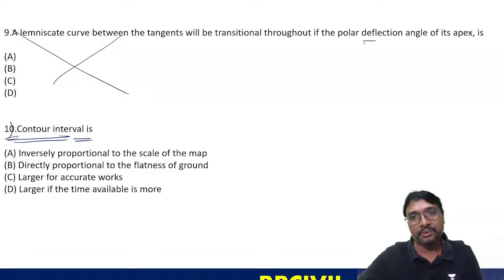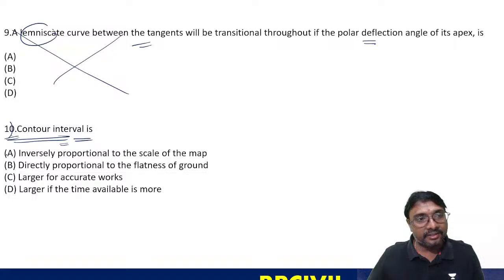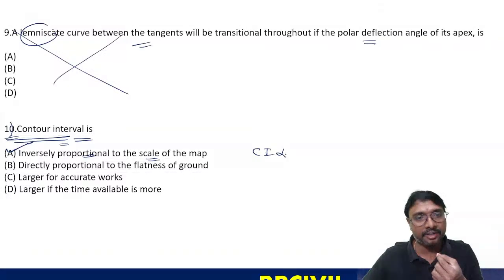Equation, actually this is the equation of this Lamin scale, right? Okay, 10th question, what is the answer? Tell me. Contour interval is, yes, contour interval is which one? This is inversely proportional to the scale of the map, right? Contour interval is inversely proportional to the scale of this map, you can say.